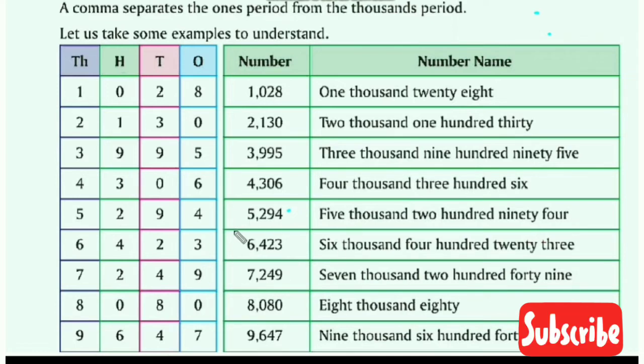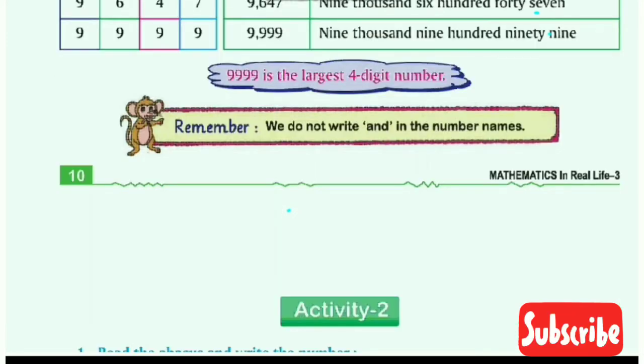Now let's look at some other examples. For this example, you need to pause the video and read how the comma is put there and how we are reading the numbers. Now see here, you need to remember one thing. We do not write "and" in number names.